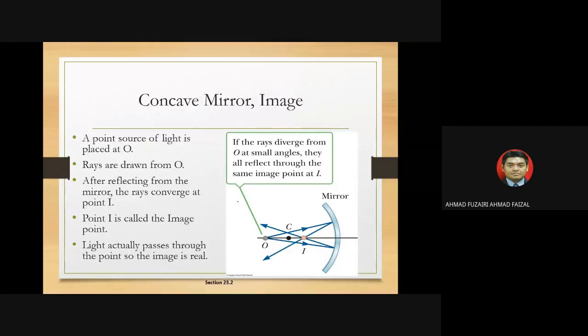A point source of light is placed at O. Rays are drawn from O. After reflecting from the mirror, the rays converge at point I. Any source of light that hits the mirror gives you the concept of reflection, with angle theta I and theta R. After it hits the mirror, it will reflect through the focal point, and another ray also hits the same point on the principal axis.